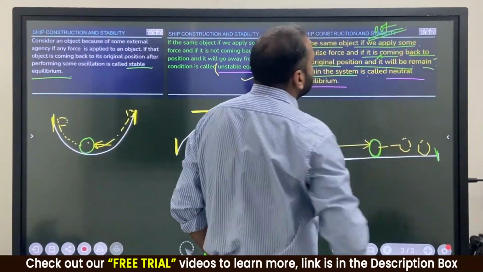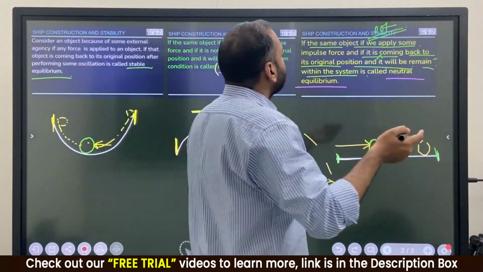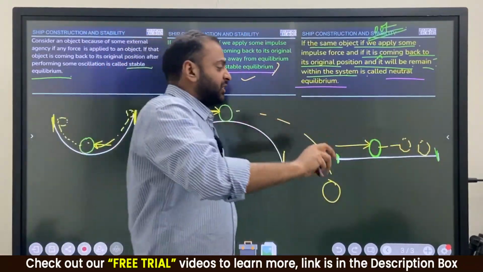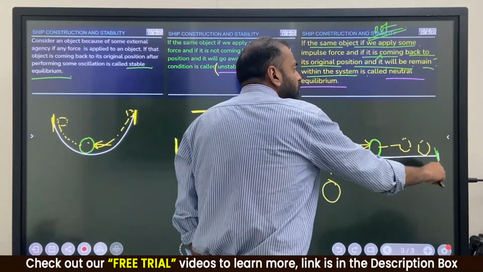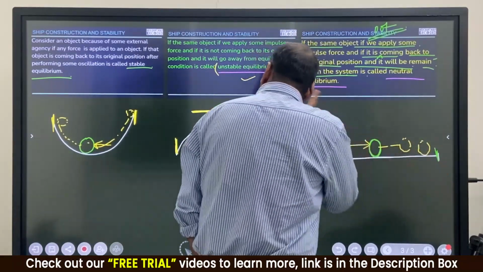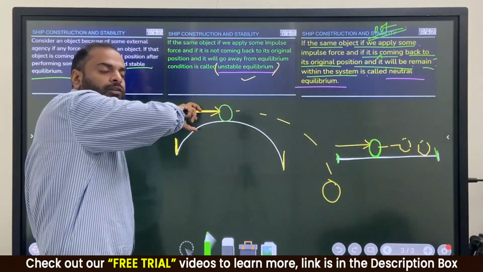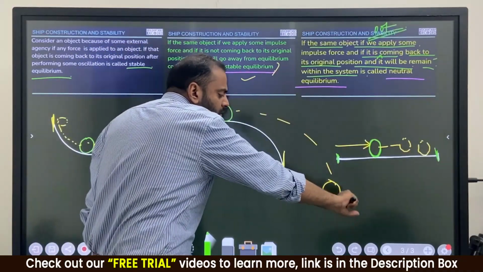If the same object, if we apply some impulse force, and it is not coming back to its original position, still the ball will remain within the system. But in case of unstable equilibrium, if we apply some force, the ball directly goes to this position.